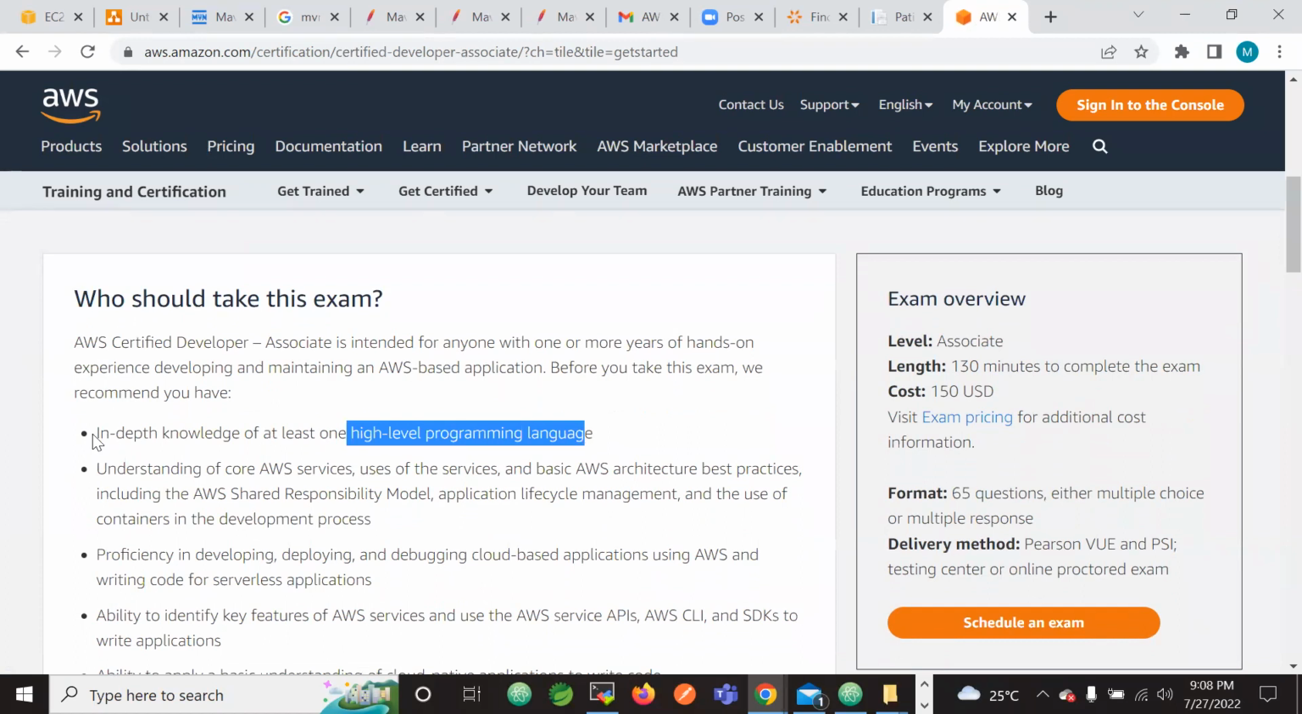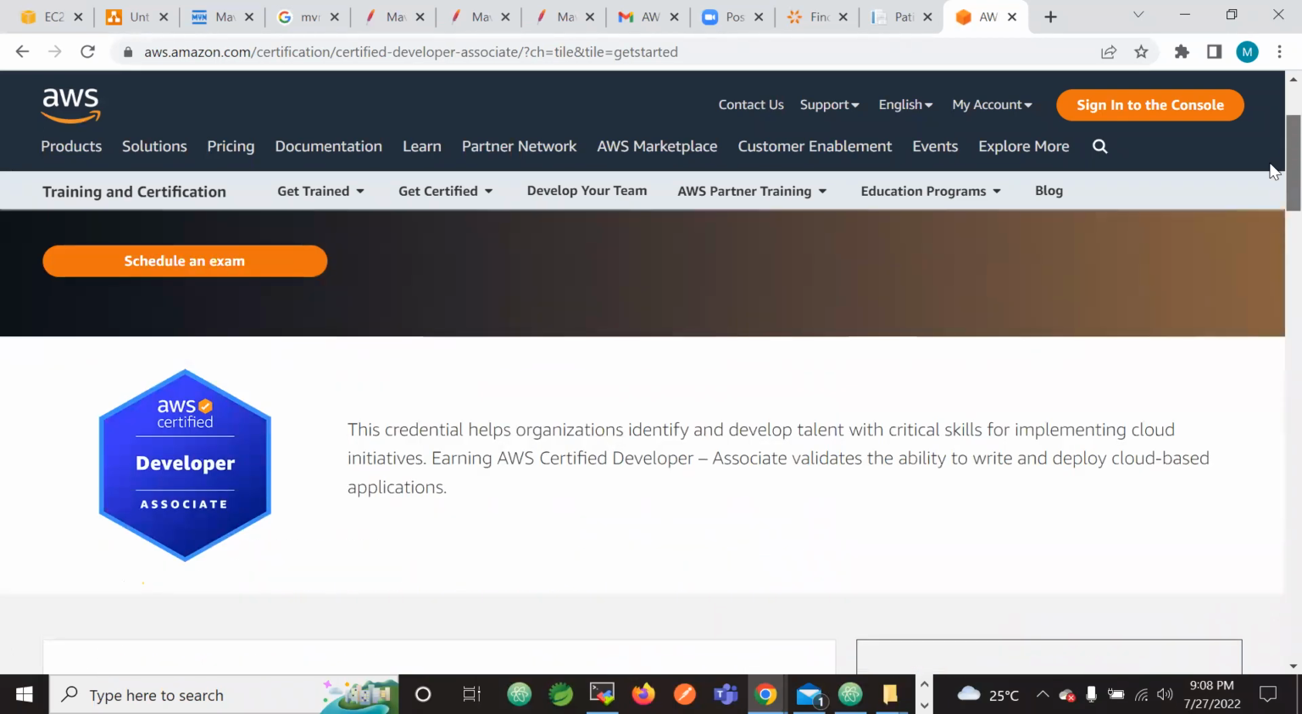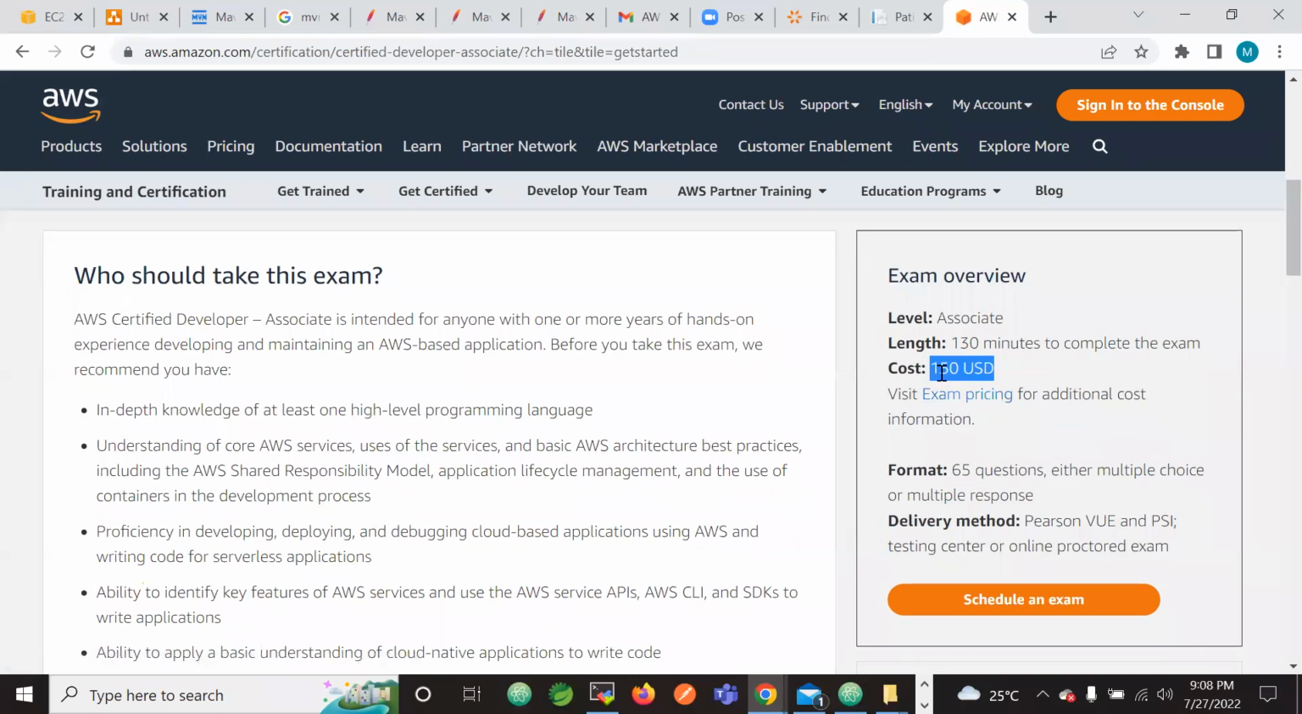Okay, sir. Thank you. So how much does the certification cost? See, this is 150 USD, again based on the certification. For the AWS Cloud Developer, it is asking 150 USD. In Indian currency, how much will it cost? Just multiply by 80 rupees, around 12,000.